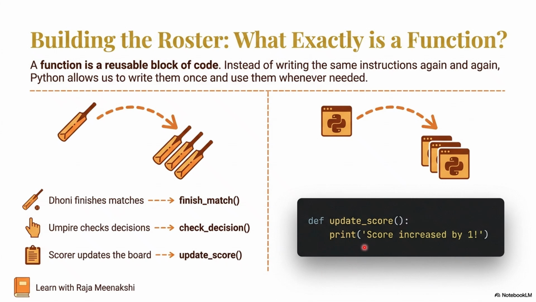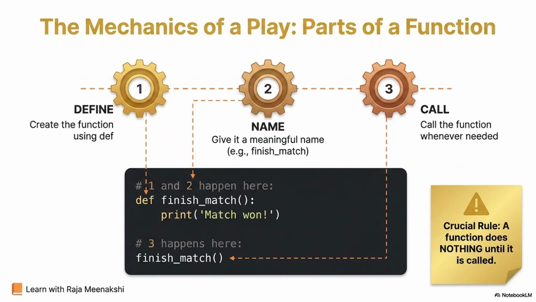See here, update score means we will do score plus equal to 1. So score will be increased. That is the thing. A simple snippet I have given. So these are all the three mechanisms for the function. We have to define the function, give a meaningful name, parameters. Regarding parameters, default parameters, positional, all those things we have given in our blog. So I will give the link as well. You people can go through. Here I have just given a simple function only.